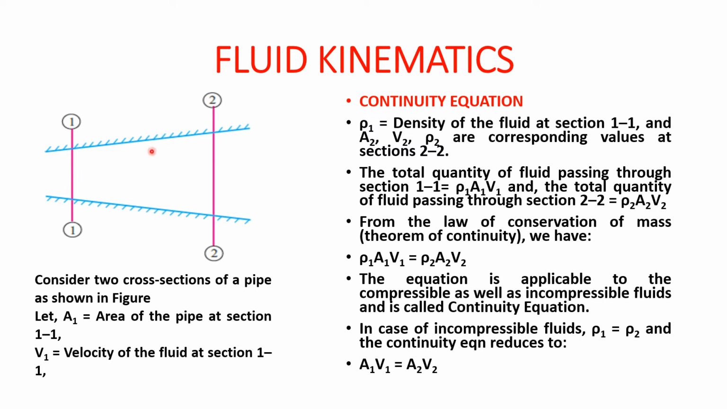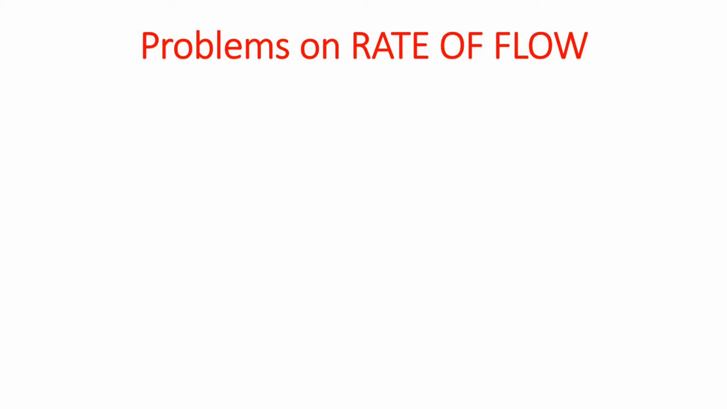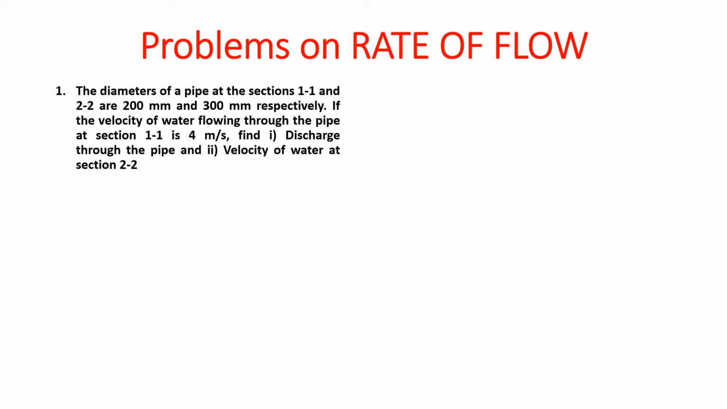So in the case of incompressible fluids, rho 1 will be equal to rho 2. Therefore, from this equation rho 1 and rho 2 will cancel as they are the same. So we get the final equation as A1 V1 is equal to A2 V2. This is the final equation for continuity. Now next we are going to see the problems based on rate of flow. Very easy problems. How to calculate the rate of flow.